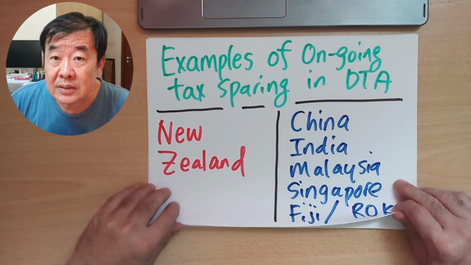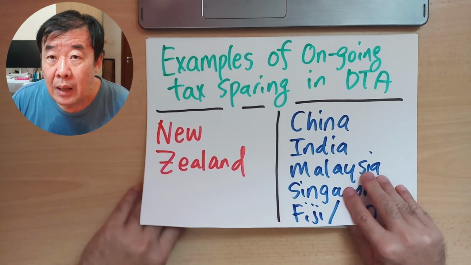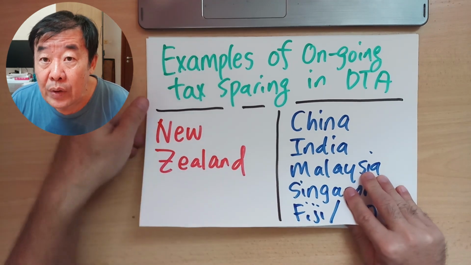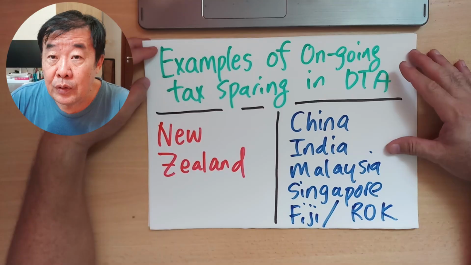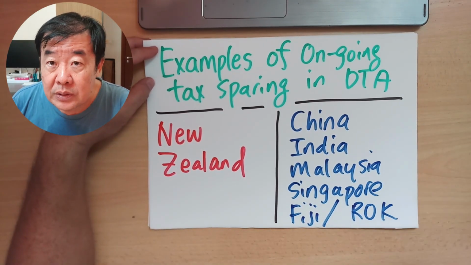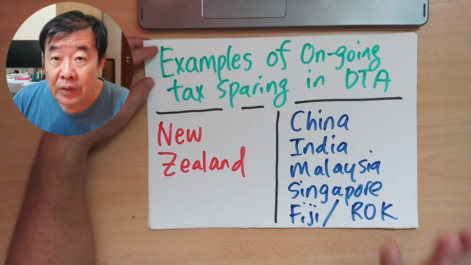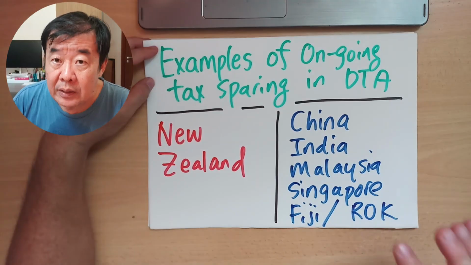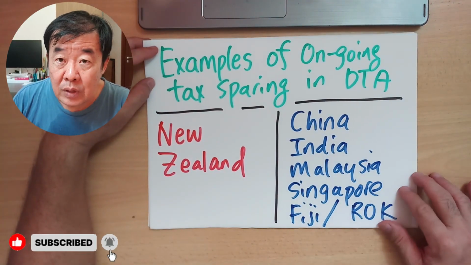Now, the next few slides, I'll give you even further refinement of the examples, but I'm going to go through them very quickly because you can take a screenshot, you can cut and paste if you want to find out more. But just remember, this tax sparing clause still exists in double tax agreements. And if you are involved in a cross-border financing arrangement, do check with your banker. So now the next few slides will be quite fast.